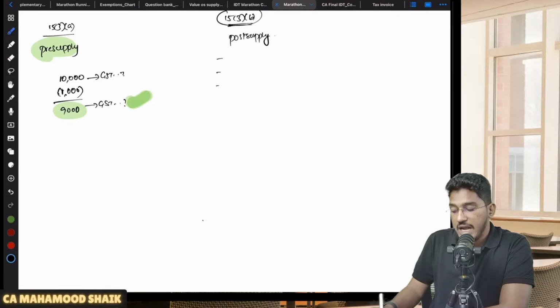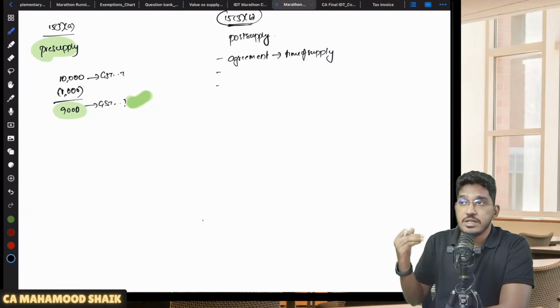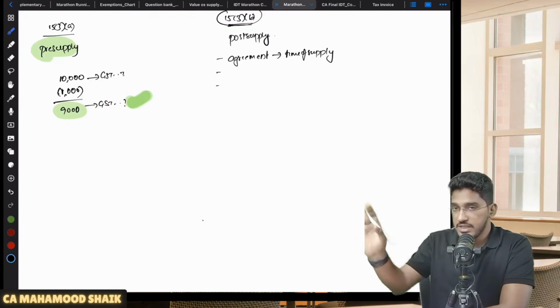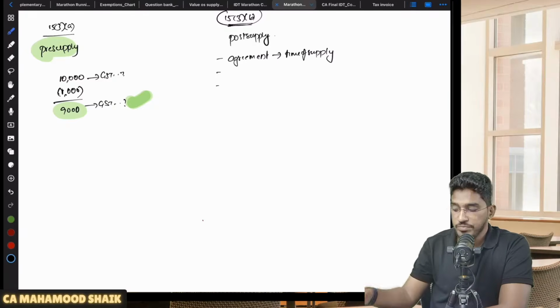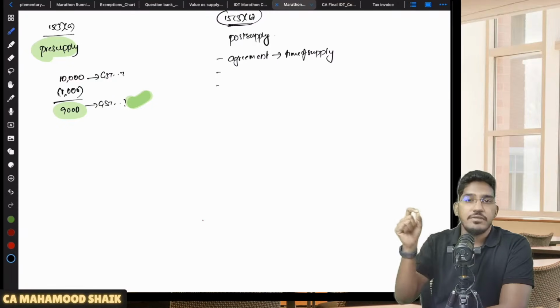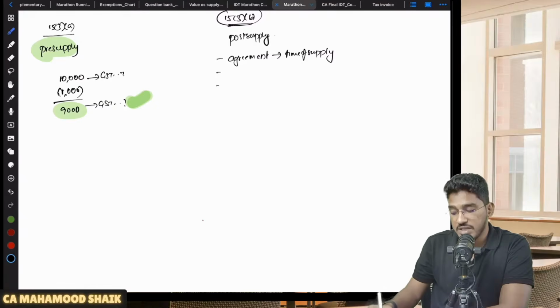Number one, there should be an agreement. There should be an agreement to give the discount at the time of making supply. At the time of supply, you are not giving discount, but there is an agreement to give the discount. The discount should have been agreed at the time of making supply. Like if you take the cash discount, I am saying if you make the payment within 15 days, I will give you discount. So at the time of making supply, I have agreed to give you the discount. So there must be an agreement to give the discount at the time of making supply.